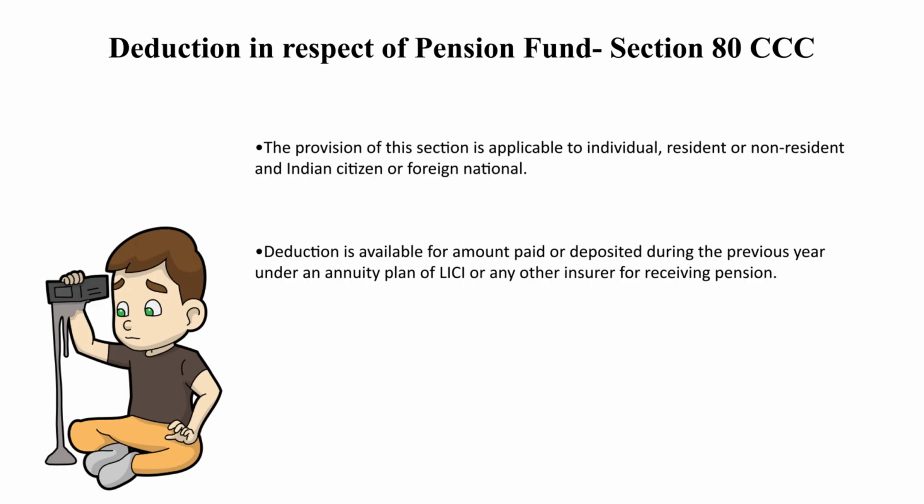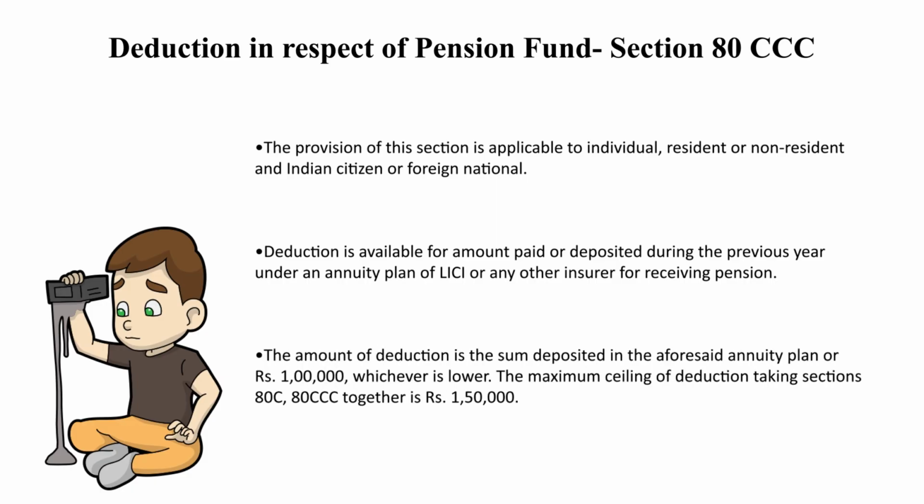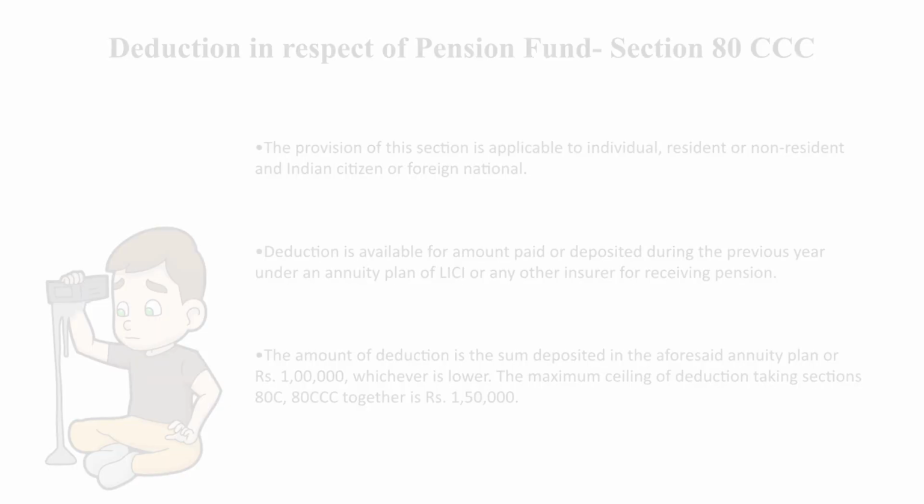Now, deduction in respect of pension fund, section 80CCC, where a taxpayer deposited or paid an amount in any annuity plan of LIC or any other insurer for receiving pension, the amount deposited for the annuity plan or rupees 1 lakh, whichever is lower, is allowable as deduction, and this shall be included within the total ceiling of section 80C of rupees 1,50,000.